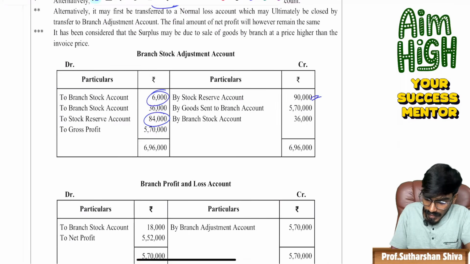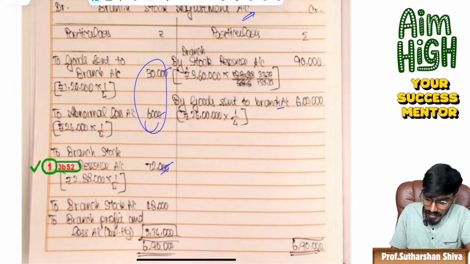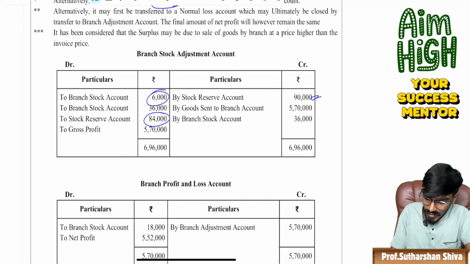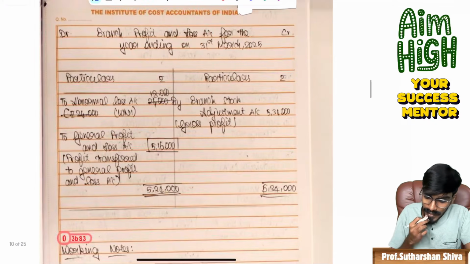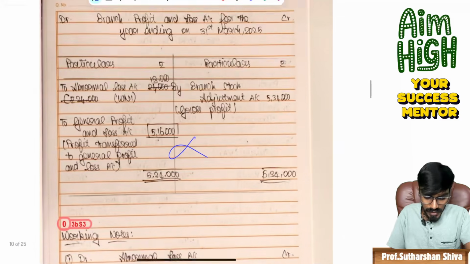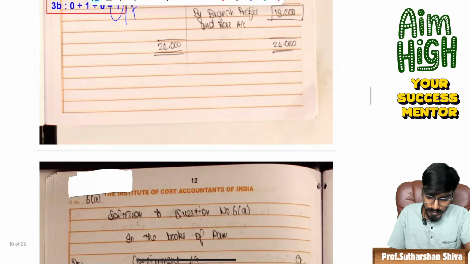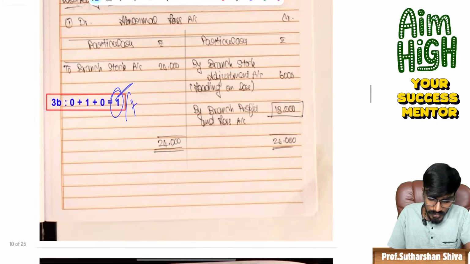That 90, and then branch stock sent to the branches 6 lakh. She has written 6 lakh. Where is the 6 lakh coming from? Oh, the 5 lakh 70 she wrote, and some mistake is there. They have given 1 mark. That's completely fine. And branch P&L is again a mistake because the two previous sums have a mistake, so it will have the mistake. So they have just given 1 mark.